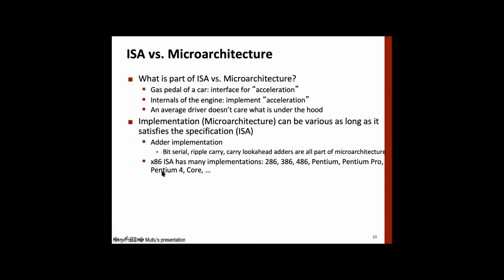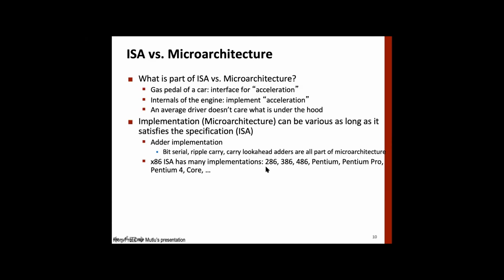Now, one example is that x86 defined its ISA long back, right? Around 30 years back. Whenever they defined it, and then they keep on improving their hardware, because of improvement in semiconductor technology, better and better technologies evolved.